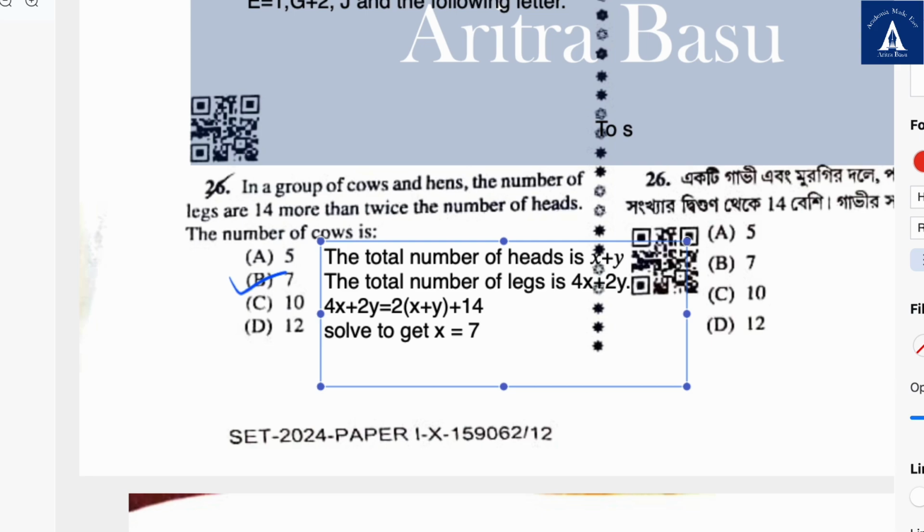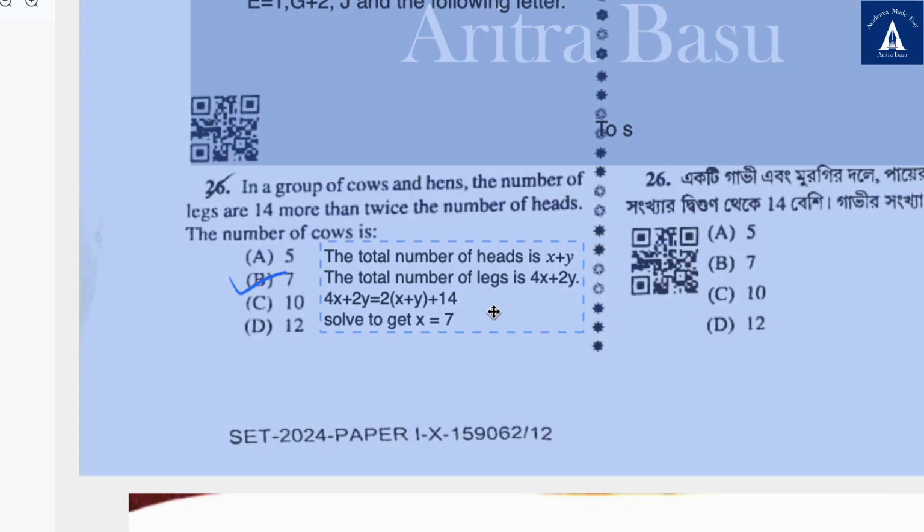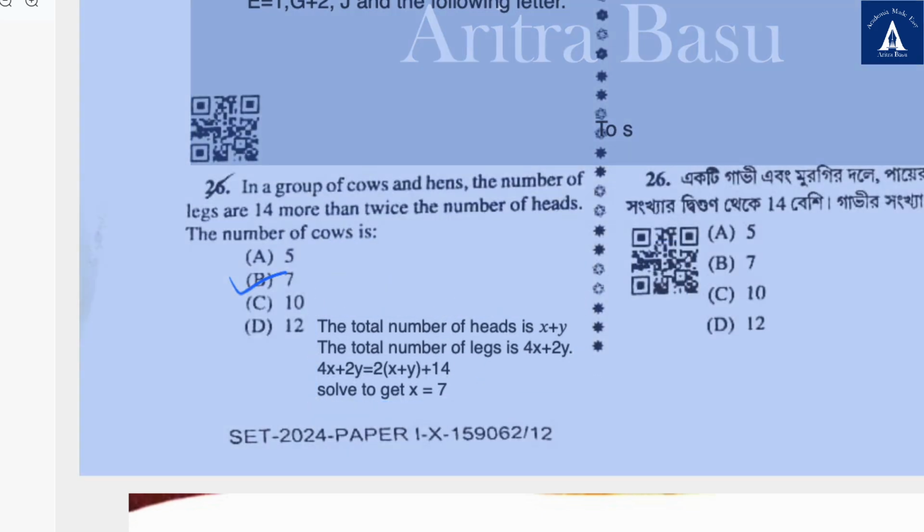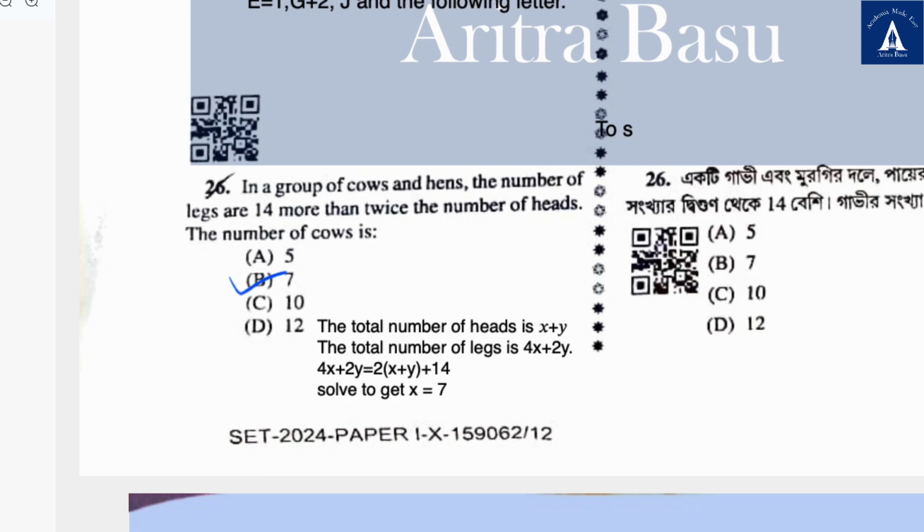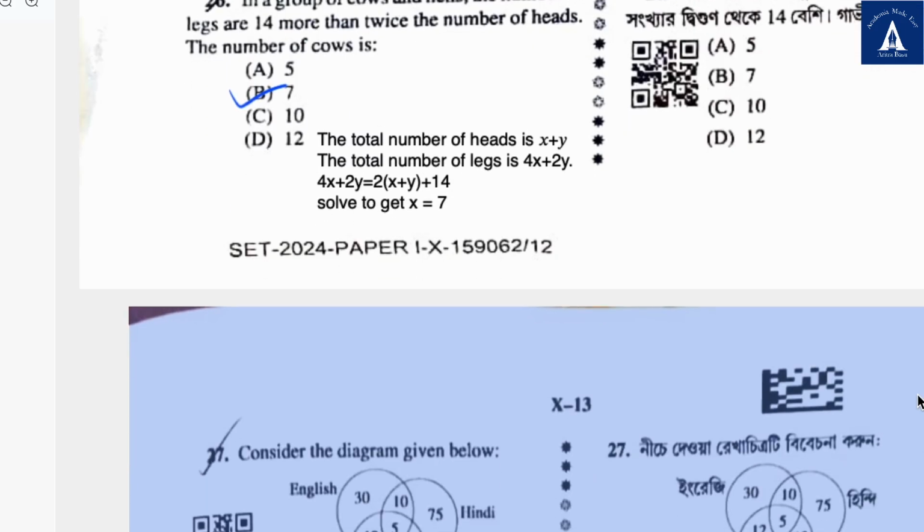Again, this question, which is question number 26, I have solved it here. You can quickly check it out. In a group of cows and hens, the number of legs is 14 more than twice the number of heads. I've assumed that the total number of heads is x plus y, total number of legs is 4x plus 2y, because cows have 4 legs and hens have 2. And according to the information given in the question, you will find that this is the solution given.